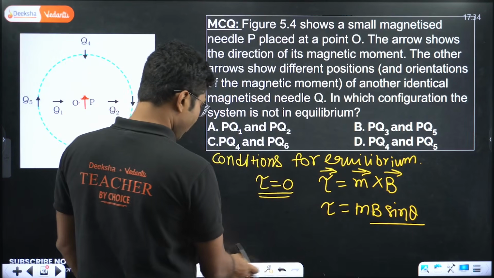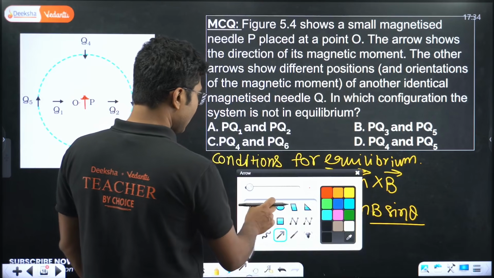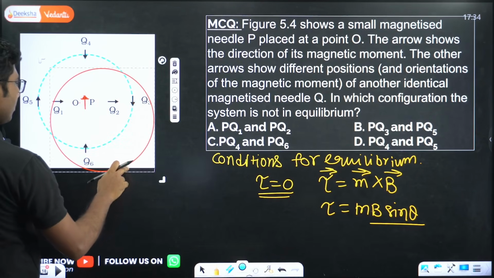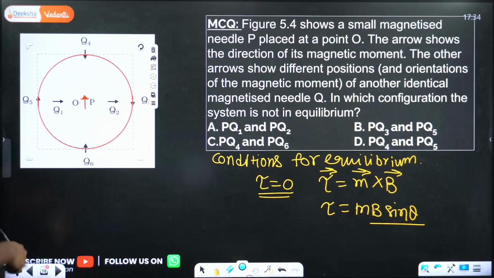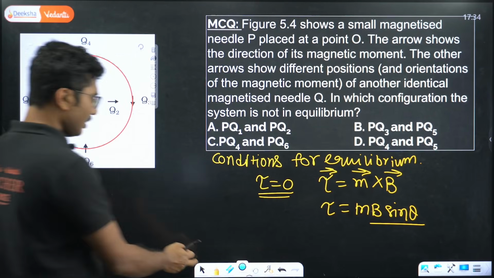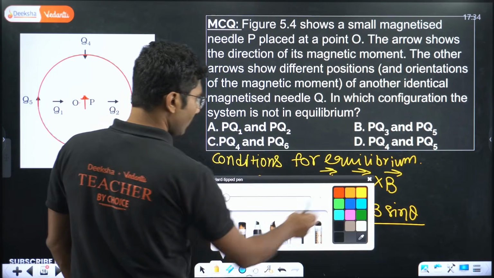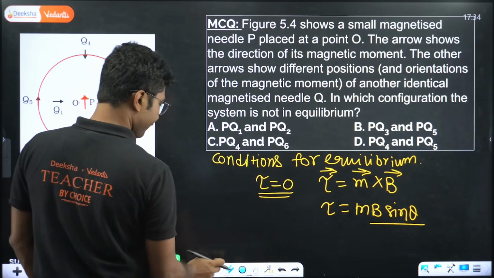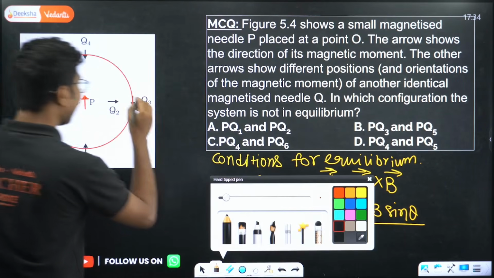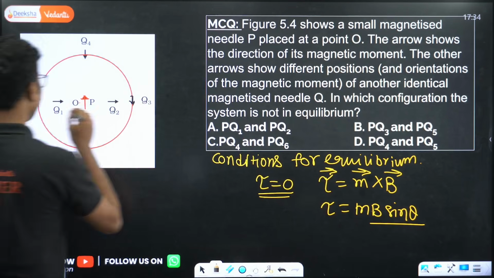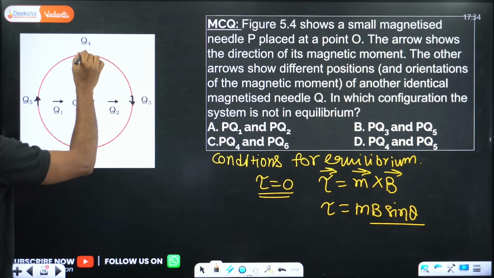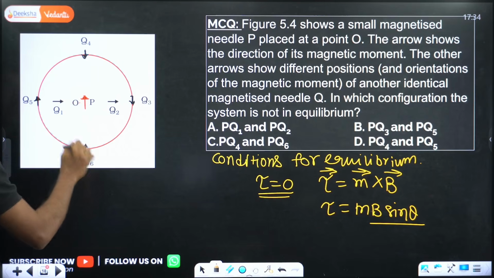Now just for your slight convenience, maybe this circle is not super clear, so let me draw the circle once more. So this is the circle, and these are the magnetic dipoles. This is the second dipole. Q is the second dipole. P is the primary dipole which is fixed. Q you are placing and you are saying the system will be in equilibrium or not.